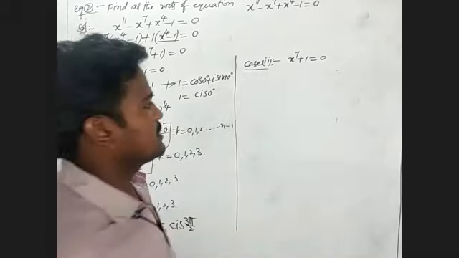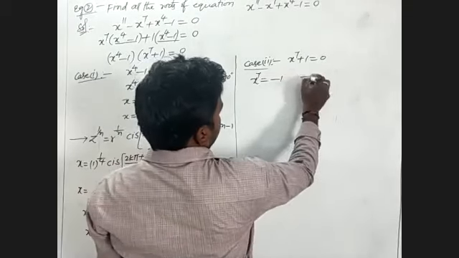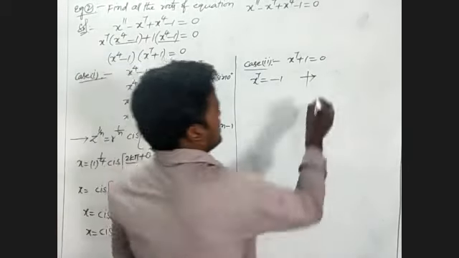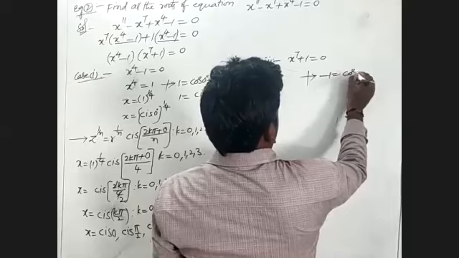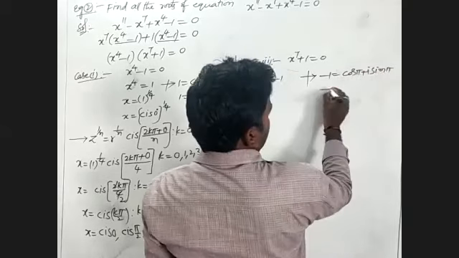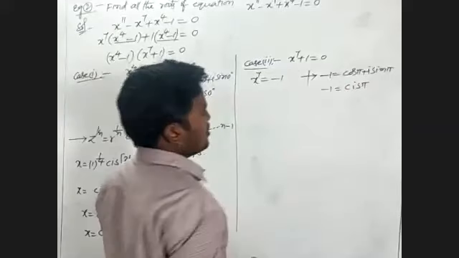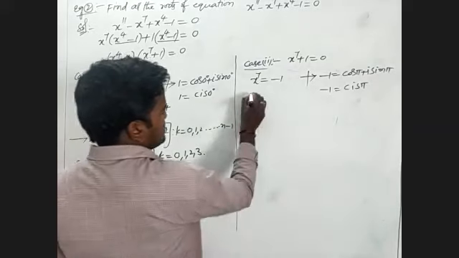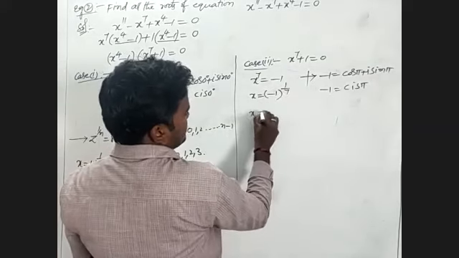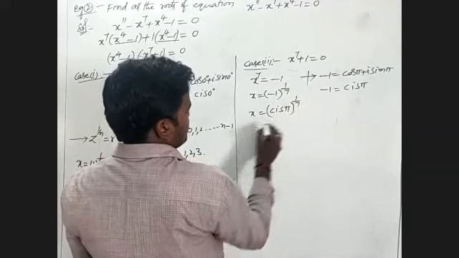Again we take the other case, x power 7 is equal to minus 1. What is the value of minus 1 here? Minus 1 is nothing but cos pi plus i sin pi, that is cis of pi. So x is nothing but minus 1 whole power 1 by 7, that is x is equal to cis of pi whole power 1 by 7.